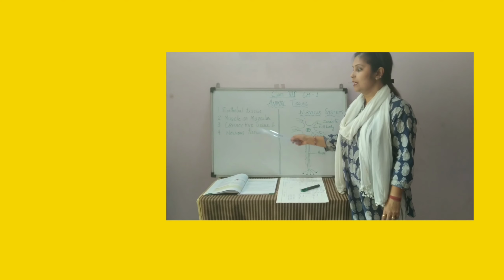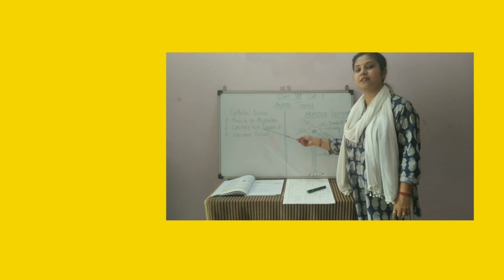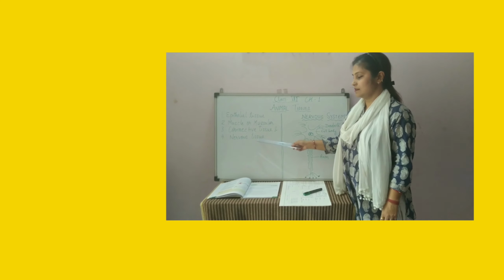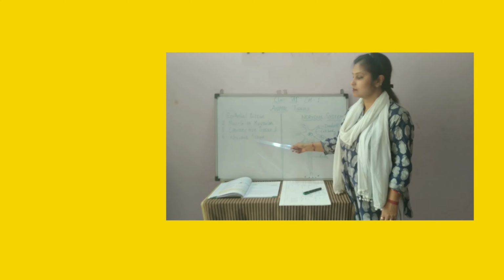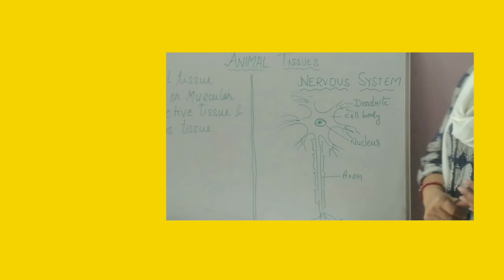Today, one other tissue we will discuss, that is nervous tissue. These two, muscle or muscular tissue and connective tissue, we will discuss in the third session. Today we are going to discuss the second one, that is nervous system or nervous tissue. Nervous system, what is that?